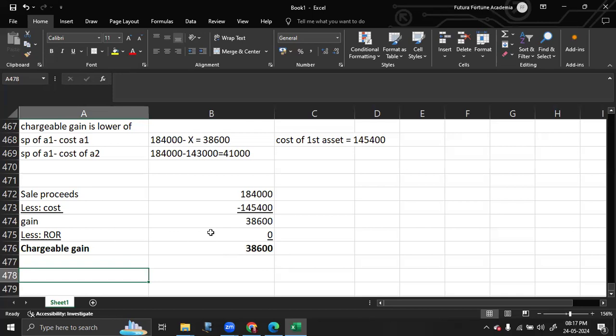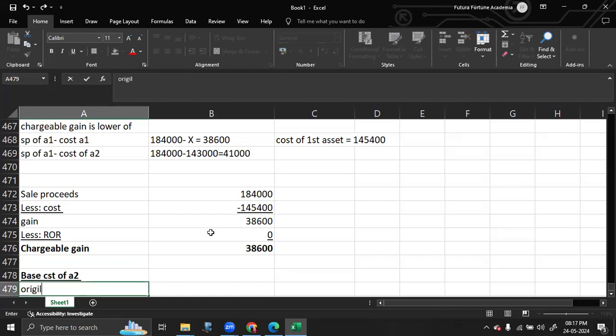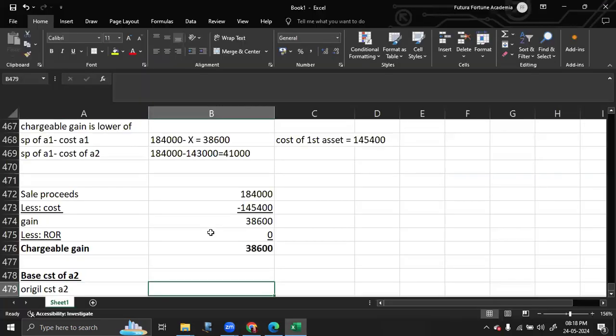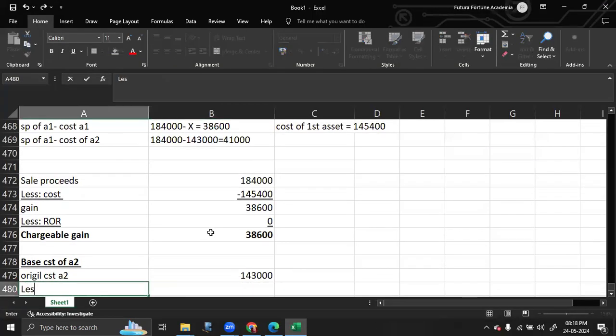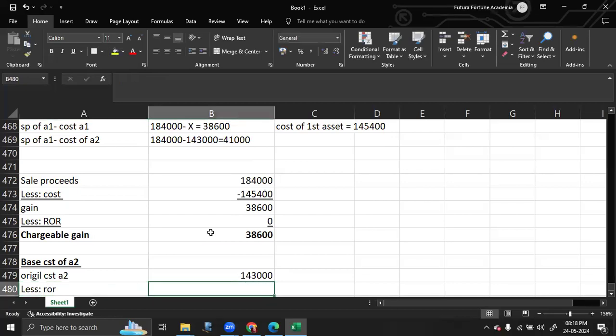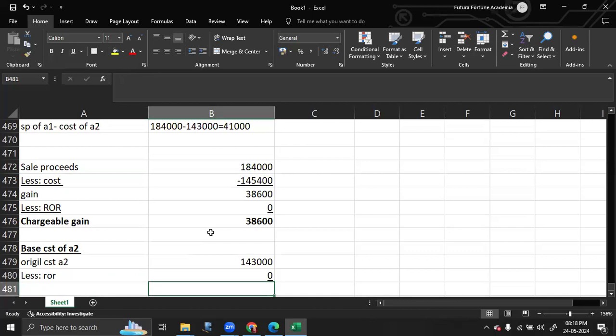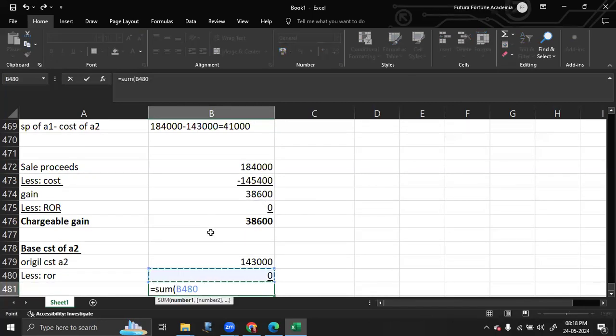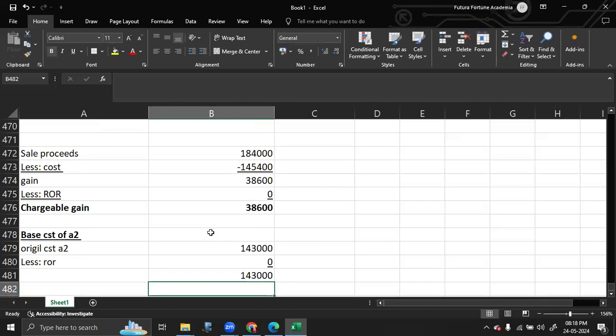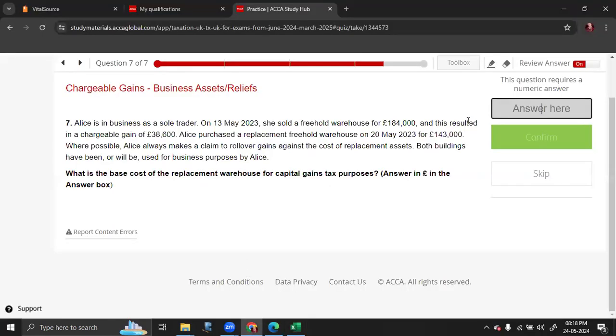So if you have to calculate your base cost, base cost of A2 is equal to, you have to take the original cost of A2, which is 143,000, and from this you have to deduct ROR, which was basically 0. That brings us to 143,000 as your base cost of the second asset. So the answer is 143,000.